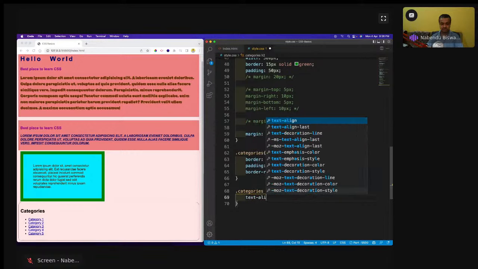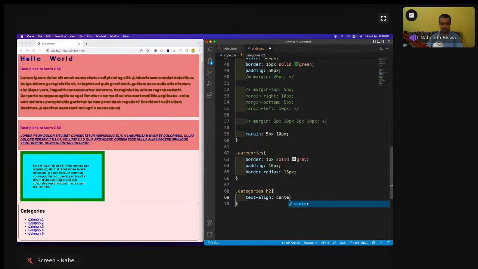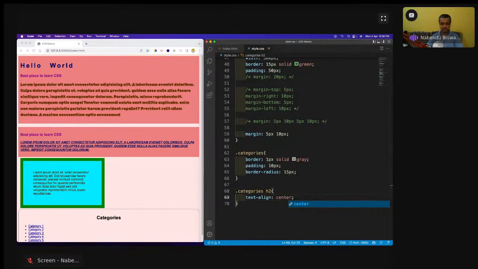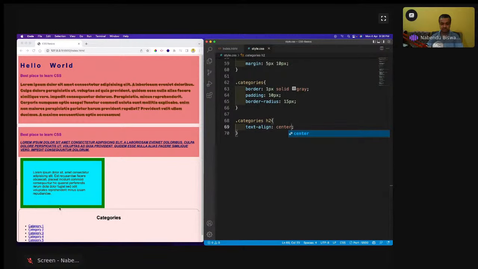Text align is center. So this is another property, text align center. So this categories heading has moved to the center. Okay, so that is that. Now everything has got some padding also.